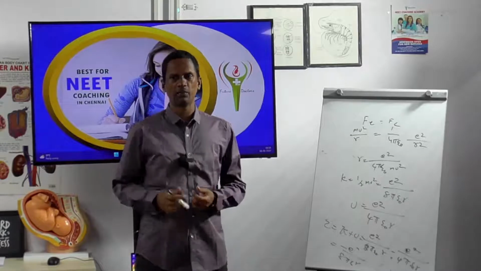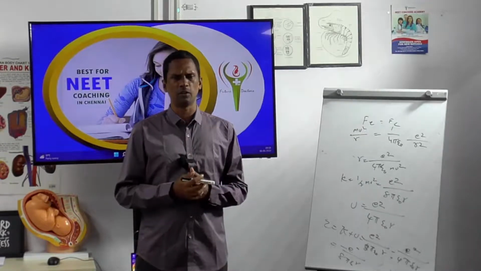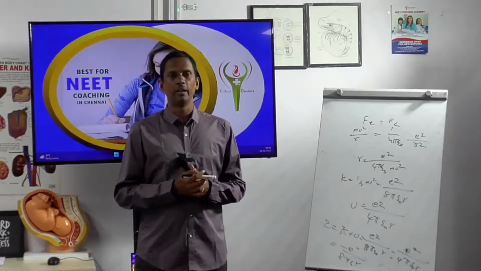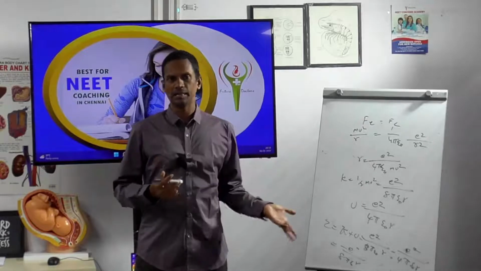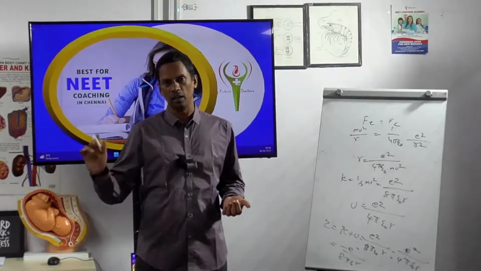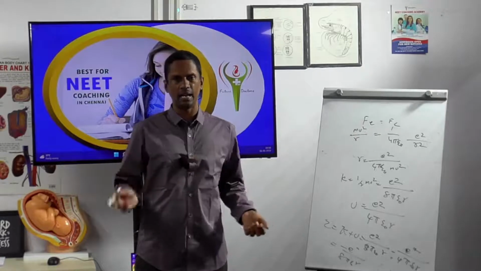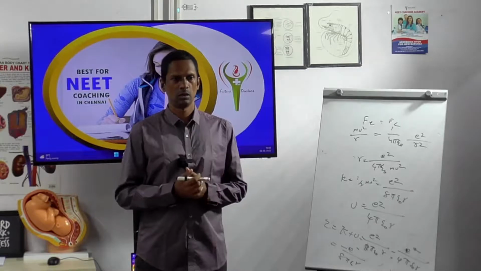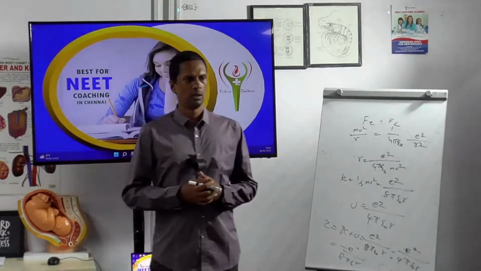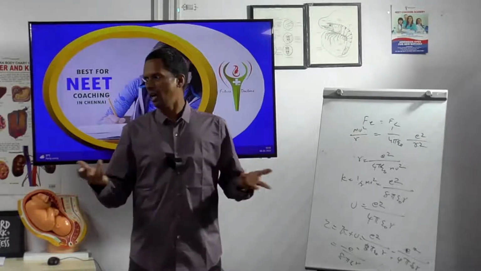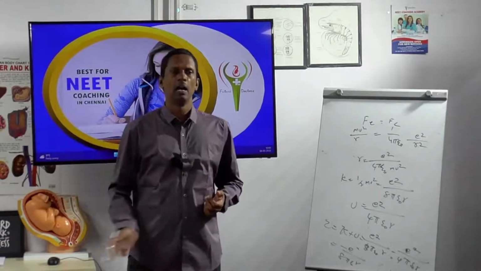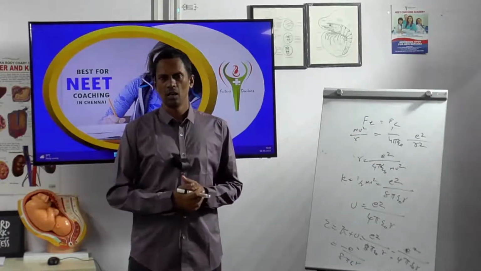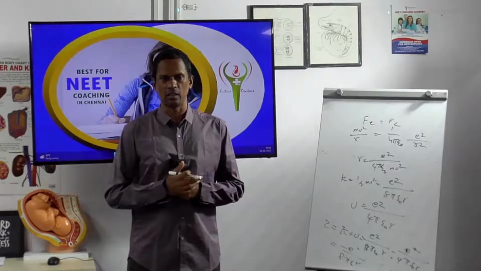There is a force of attraction Fc. F is directly proportional to m1 m2 divided by r square. M1 is the mass of the sun, m2 is the mass of the earth. R square is the distance between sun and earth. If the force of attraction is not there, what will happen to the earth? Earth will leave its orbit. It will travel away from its orbit, so it will go away from the sun. So it's stable due to force of attraction.